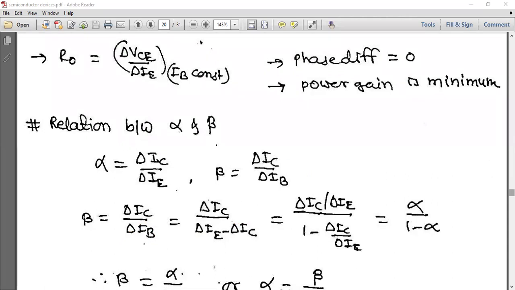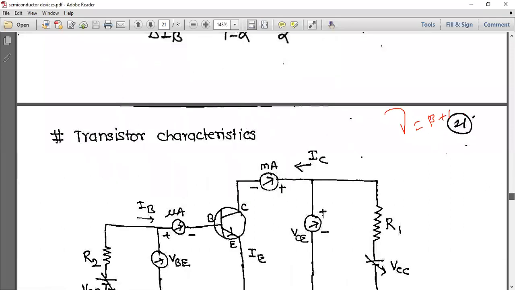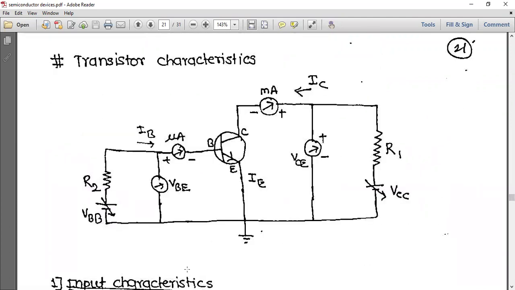Okay. Next, the relation between alpha, beta and gamma. We already got one relation: 1 by 1 minus alpha is equal to beta by alpha, which is equal to beta plus 1. This is equal to gamma. So keep it in mind, gamma is equal to beta plus 1. Alpha, beta, gamma here is different from thermal properties of matter. Next one is transistor characteristics.